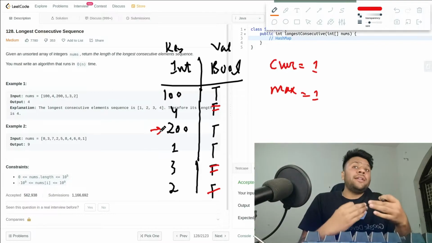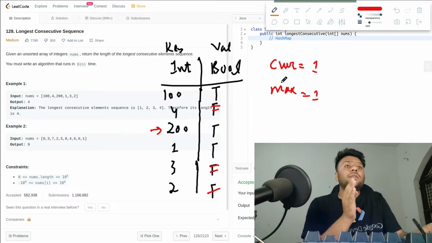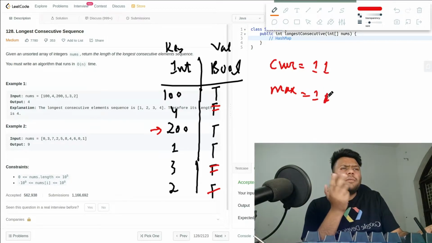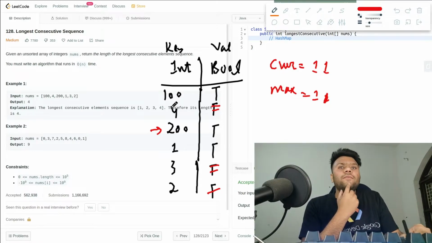It will check, does 200 have 201? It will check in this complete loop. No, it does not have. So again my current will be 1 and max will be 1. There is no need to update, because 1 is 1. Okay guys, now again, what will happen?